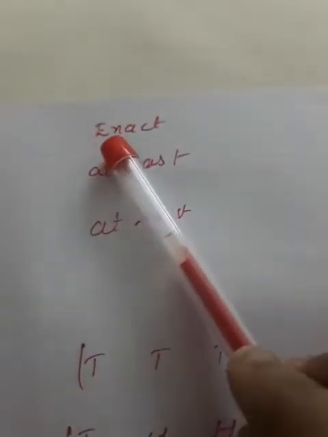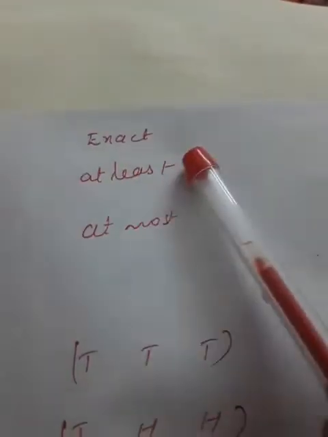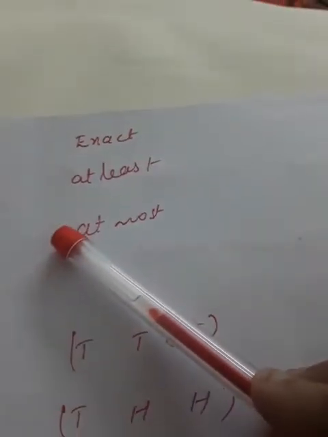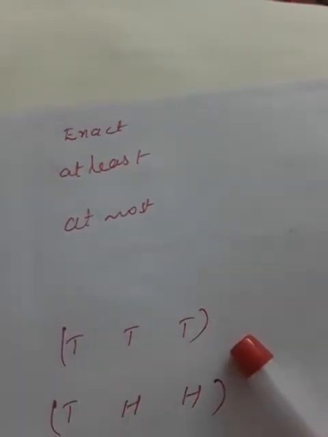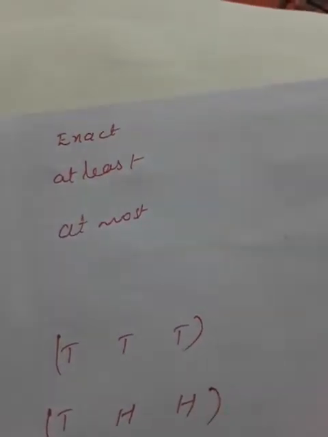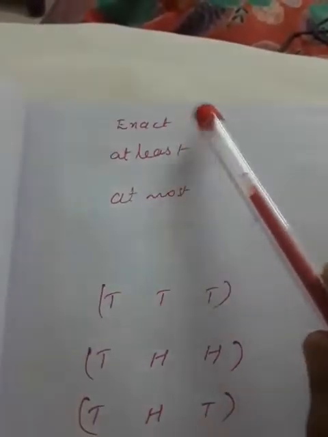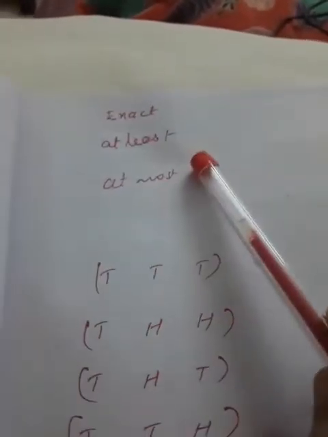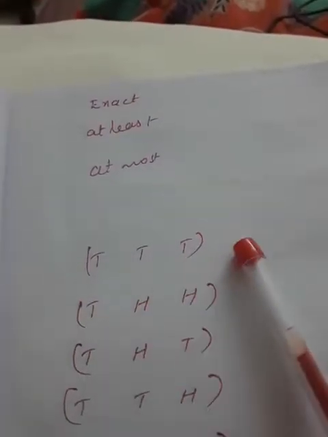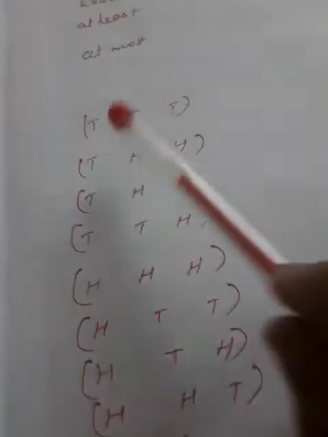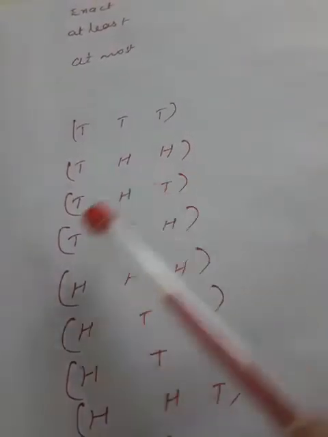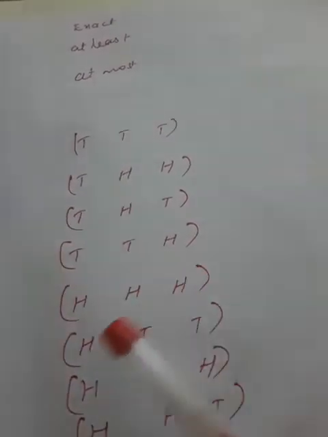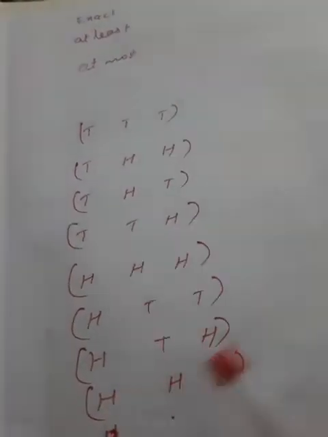The next section is very important: exact, at least and at most. These three types will come in the case of three coins together, when we toss a coin three times. In that situation, we want to find exact, at least, at most. When we toss a coin three times or three coins together, these are the 8 possible outcomes: TTT, THH, THT, TTH, HHH, HTT, HTH, HHT.